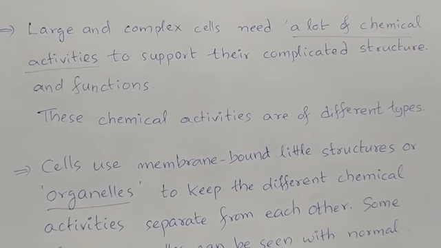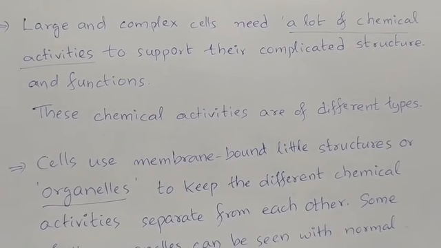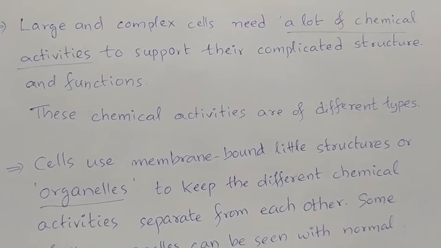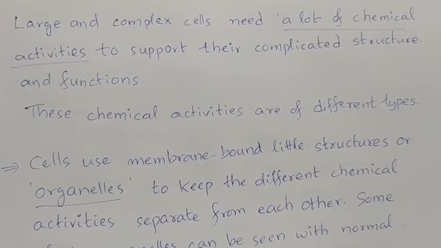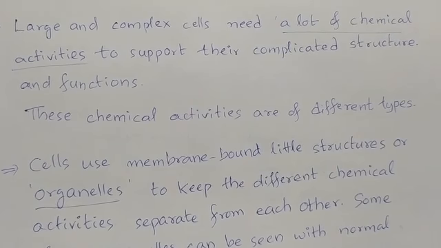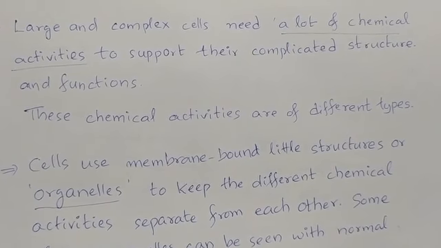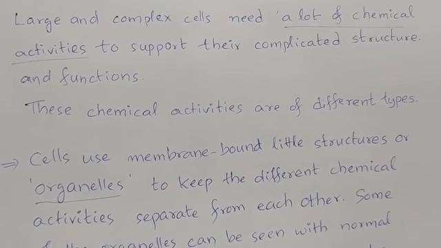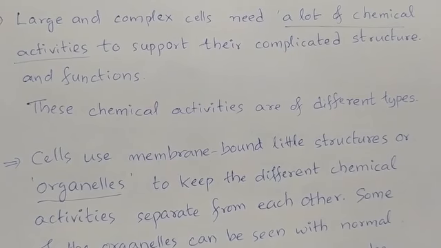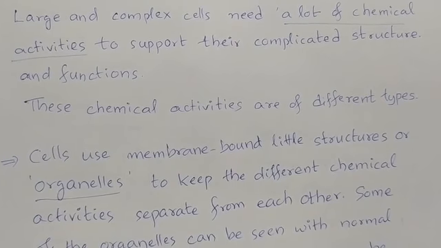If you take large and complex cells, they need a lot of chemical activities to support their complicated structure. These chemical activities are of different types. Cells use membrane-bound little structures, or organelles, to keep the different chemical activities separate from each other.